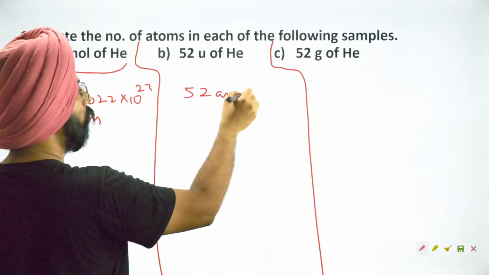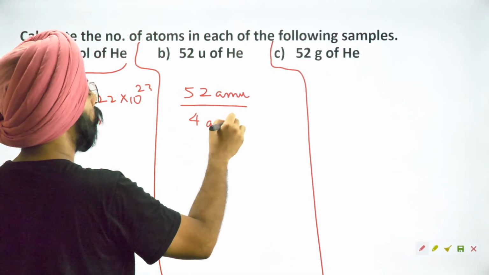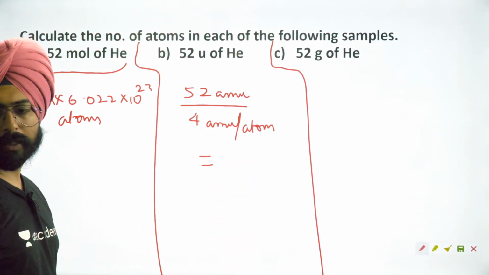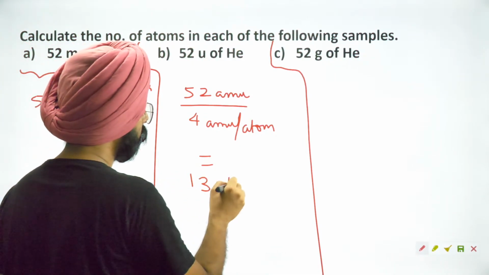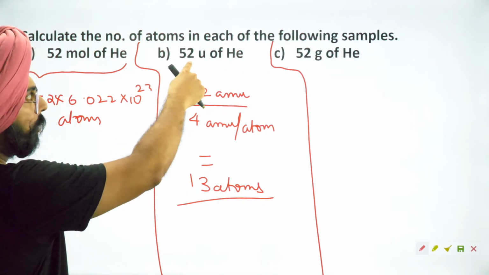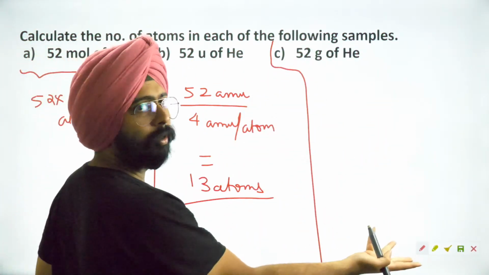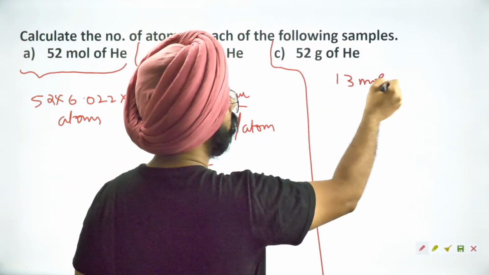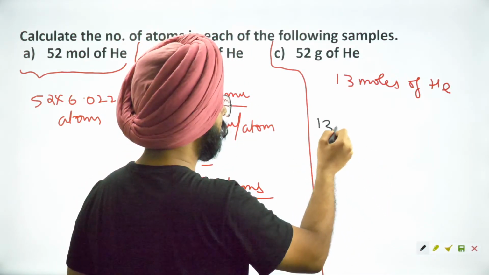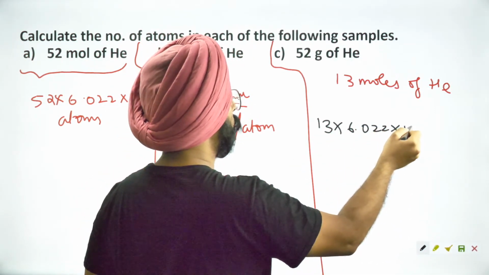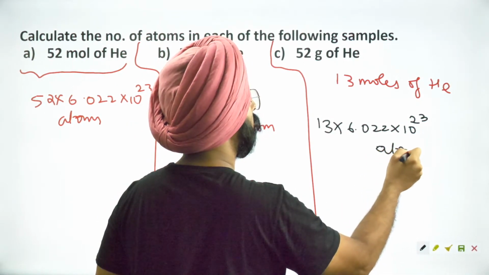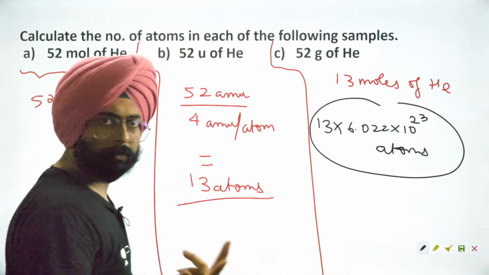52 AMU divided by 4 AMU per atom is equal to how much? Kitne atom aa gaye? 13 atoms. Very simple. Similarly over here, units, atoms, grams, moles. This will be 13 moles of helium. If I have to calculate the exact number of atoms, that will be 13 into 6.022 into 10 to the power 23 atoms of helium. Simple, right?